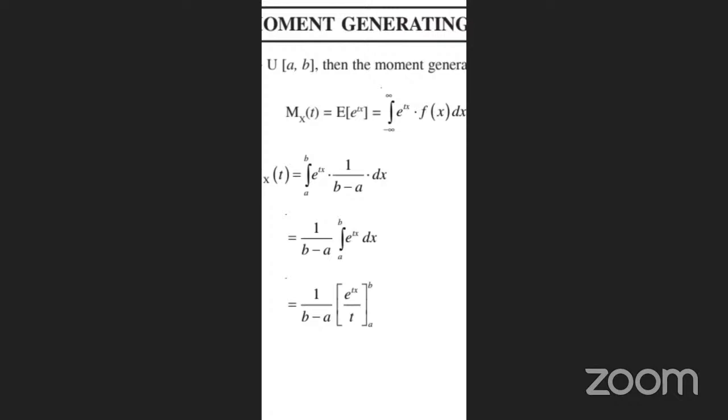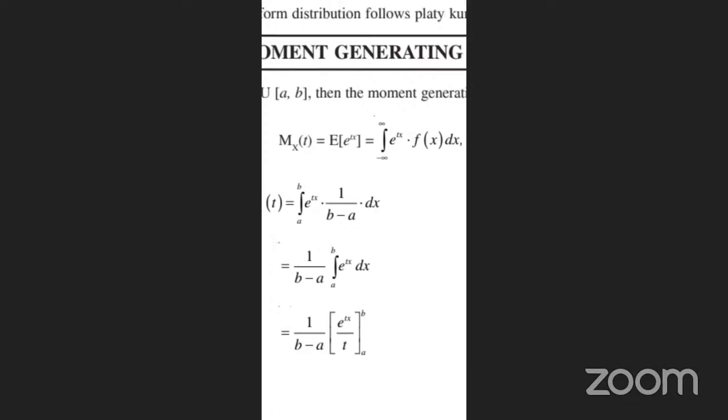So e^(tx) is the basic integral, and we have to integrate here. 1 by (b minus a) is a constant, so we can take it to the left side. The integration of e^(tx) is e^(tx) by t, where x is the variable. So e^(tx) by t with limits a to b.